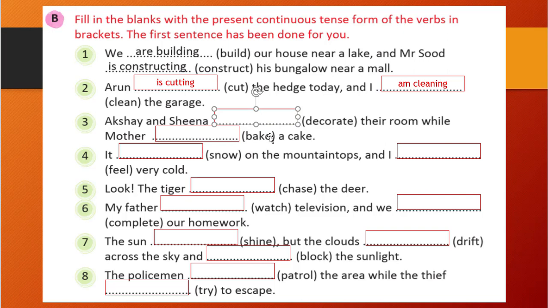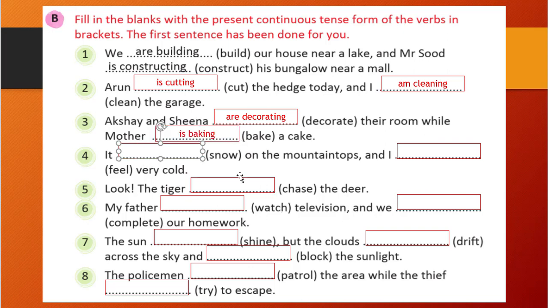Akshay and Sheena blank decorate their room while mother blank bake a cake. So here Akshay and Sheena are plural, so we will use are, and decorate will be decorating. The ending word is e, so we will remove e and add ing, decorating. And mother is, because here we are talking about mother, which is singular, so we will use is, and bake will become baking. We remove e, so is baking.